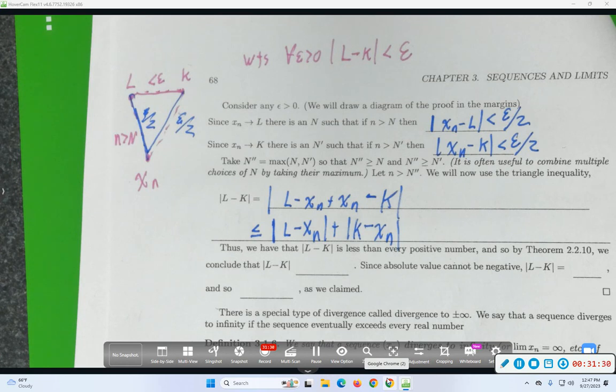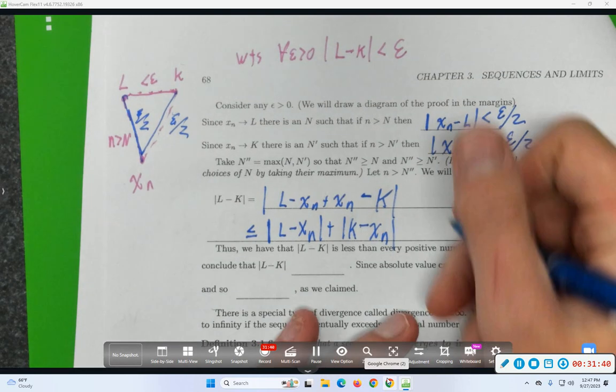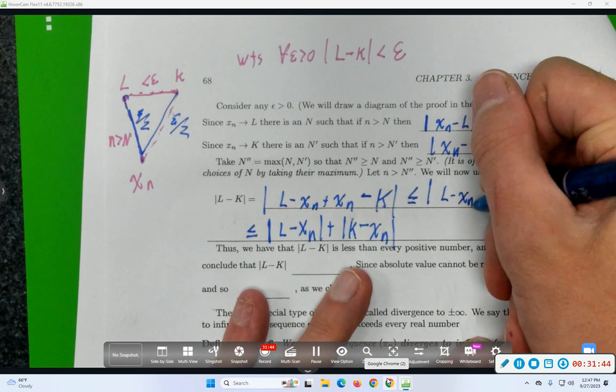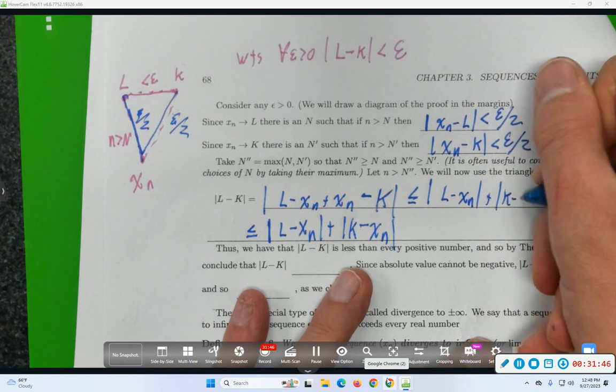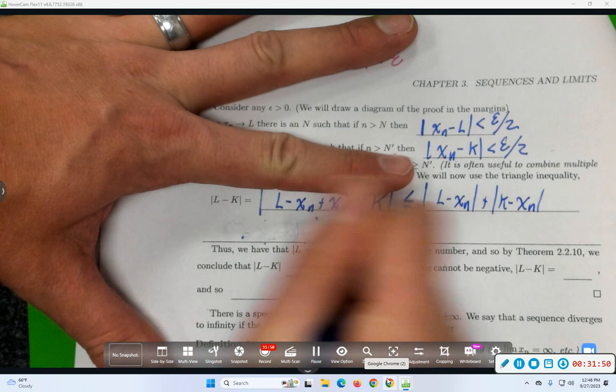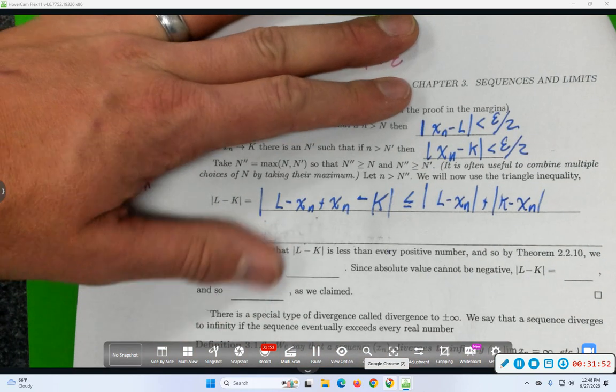Maybe you would even want those to be xn minus the other way around. But it's the same. I'm not going to get hung up on that. Oh, there's supposed to be way more in the step. Okay, cool.